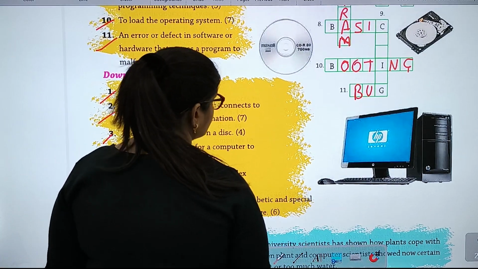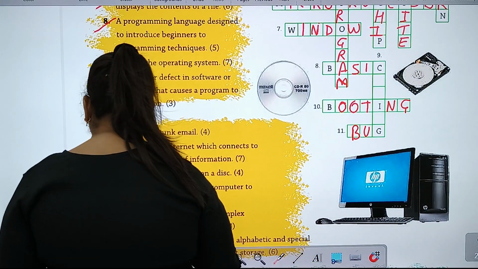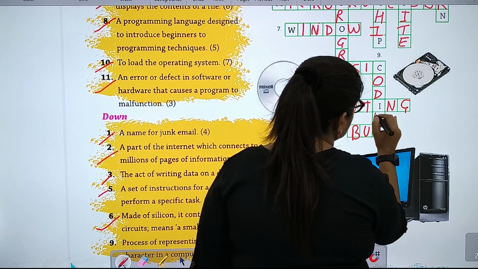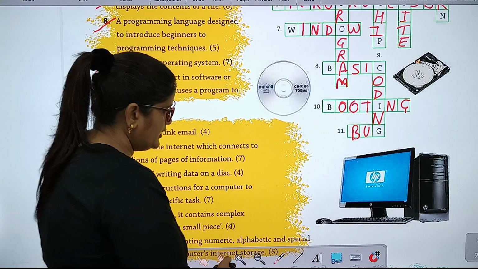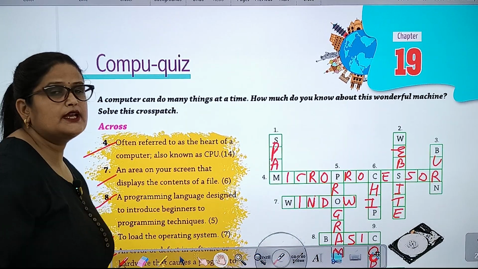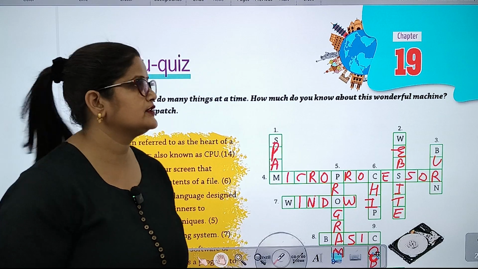It is coding. Okay. So students, the chapter is over. Now let's begin the next chapter, Chapter number 20.